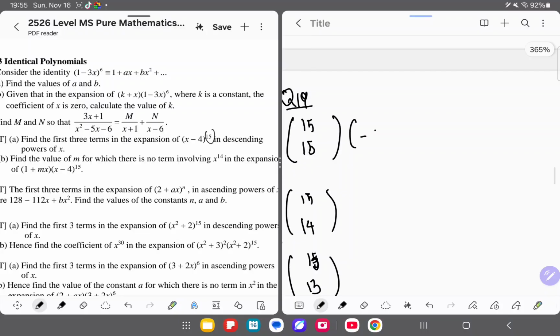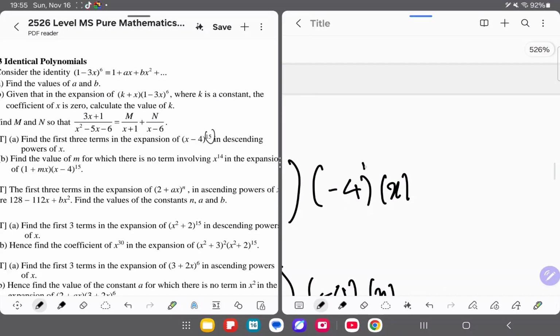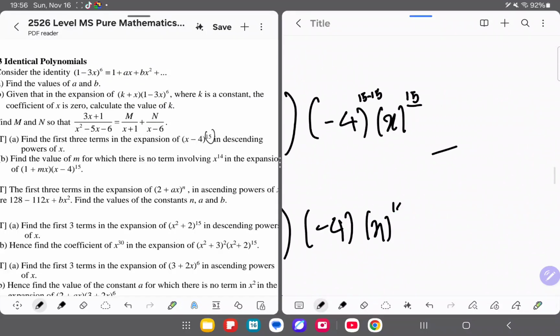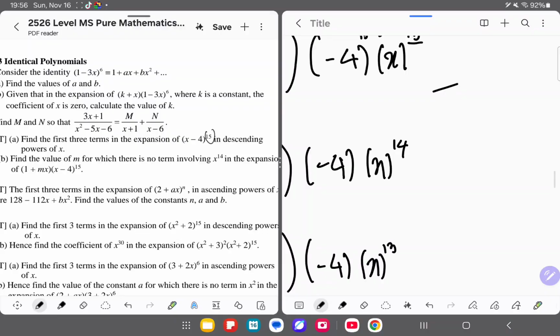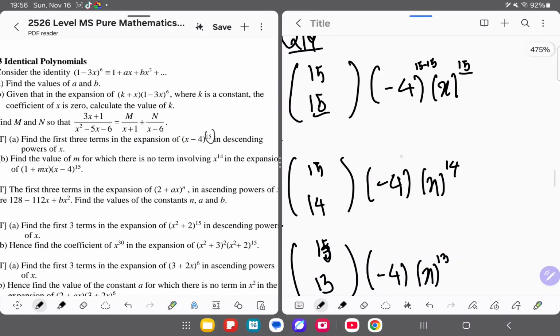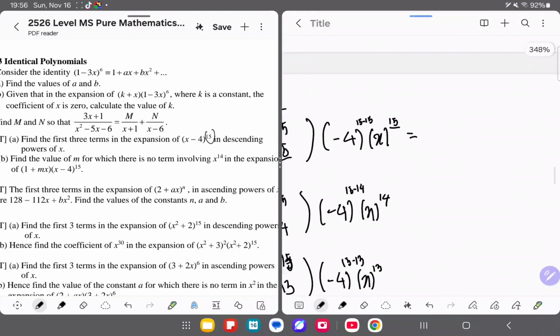And then we begin. We go with the constant term and then the variable term. Constant term, variable term. Constant term and variable term. Now we'll do 15 minus 15 over here, which is 0. Then 14 over here, 13 over here. And then for the constant, we do 15 minus 14, and then it gradually increases by 1 per term. Now over here we do 15 combination 15.